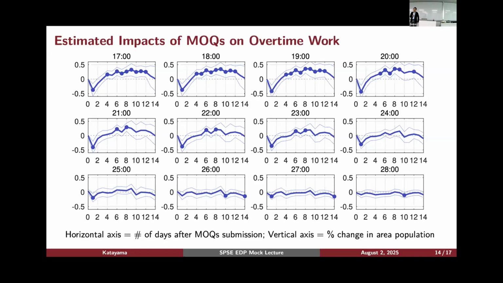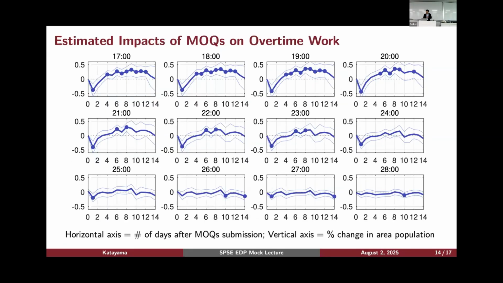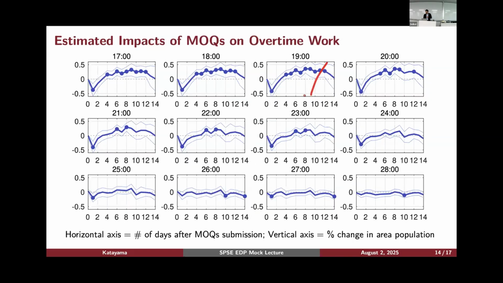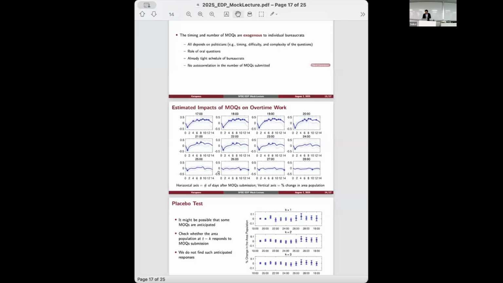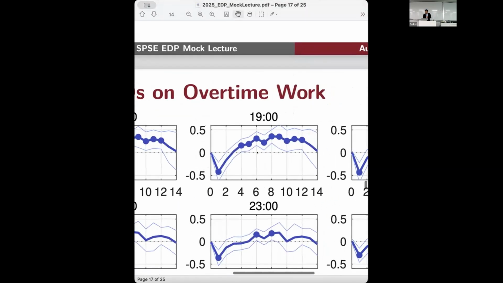So this is the estimated impact of MOQs on overtime. And I guess this picture is kind of difficult to see. I just wanted to zoom in, but I cannot, I guess. Can I? Hold on a second. No, I guess I can. I cannot. Oh, shoot. Sorry. Maybe I can zoom in here. Okay, good.